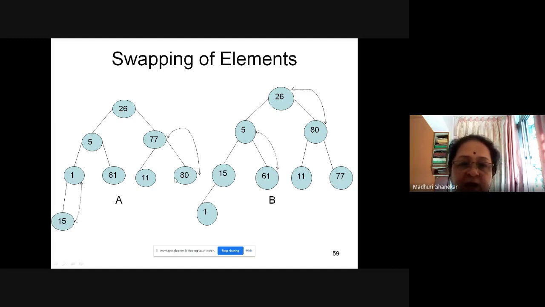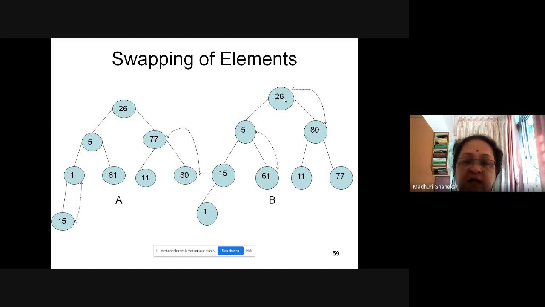15 and 1 we swapped, and then 80 and 77 we swapped. Then we get this diagram. 15 is here, 1 is here, and then 77 and 80. This is the proper thing. Now I swap 61 with 5. 61 will go here, and then I swap 80 with 26. So 26 will come down, 80 will go at the top. Now these are the A and B diagrams.